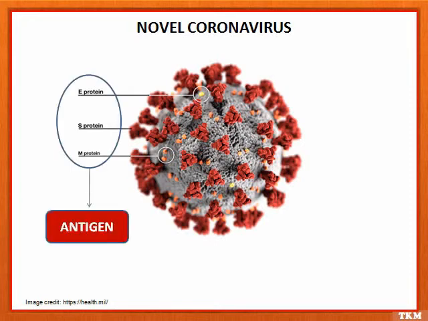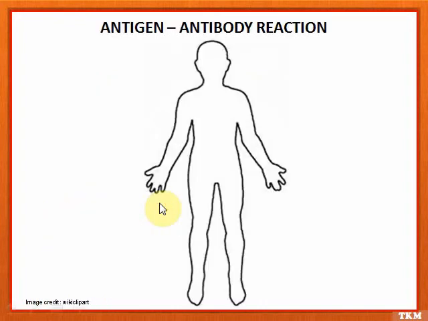Antigens are the proteins that are present on the surface of pathogens like virus and bacteria, entering our body, to which antibody produced by our body bind in order to kill those pathogens. So antigens are the proteins present on the surface of virus and bacteria that enter our cell, in response to which antibodies are produced.